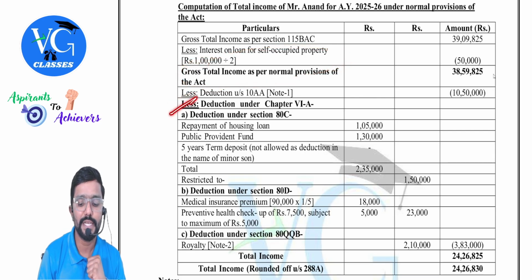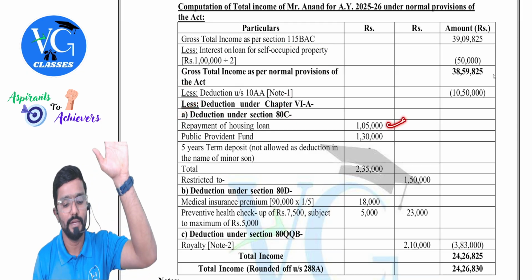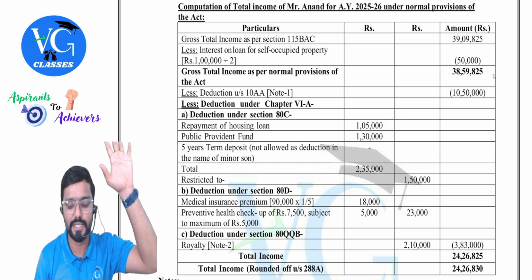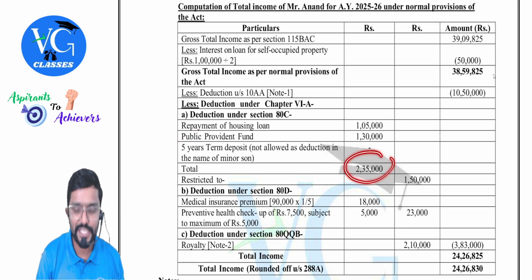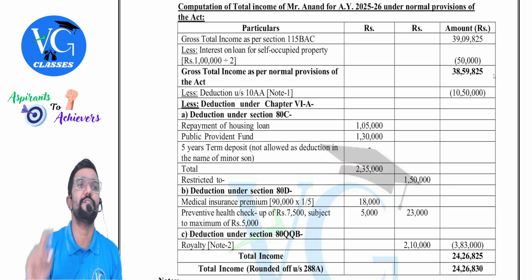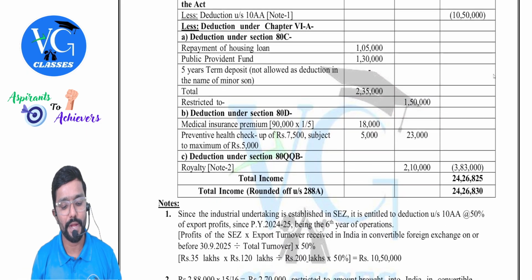Next coming to deductions under chapter 6A. ATC, repayment of housing loan, available. Then public provident fund, available. But for minors, whatever is being kept, for that, no deduction. I already told you. So total deduction under ATC is coming to 235, but it is restricted to 150 max. Maximum 150, guys. Okay, sir.